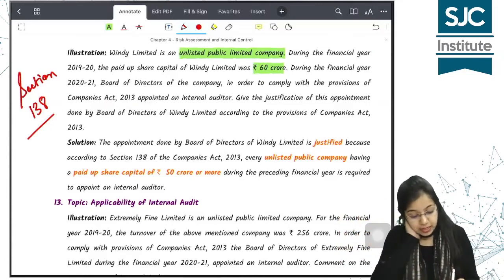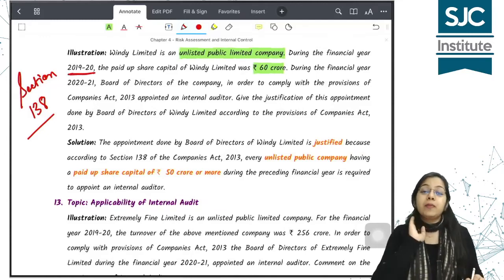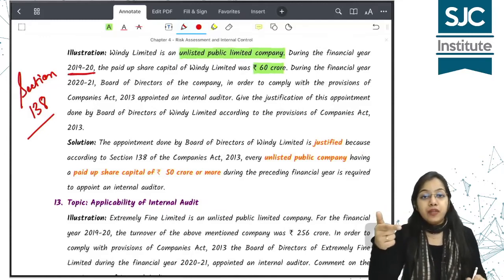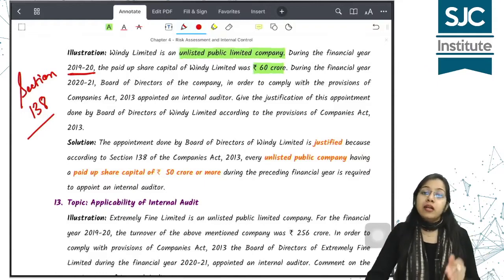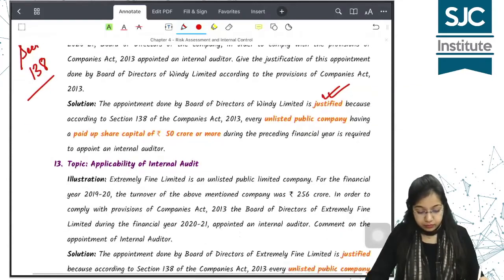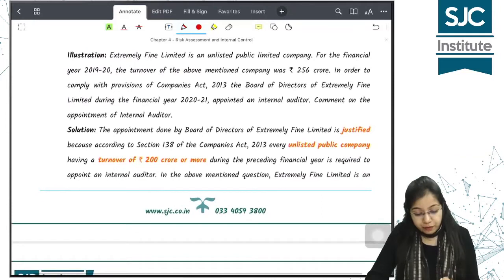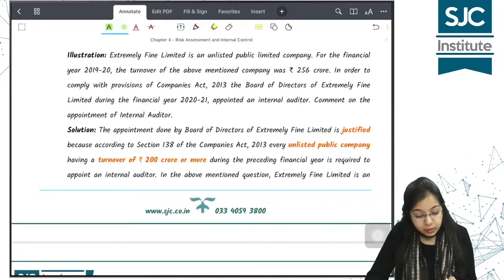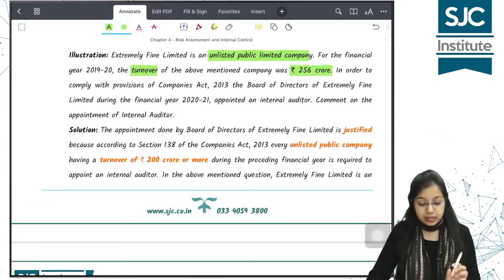तो इस केस में 60 करोड़ था, प्रीवियस ईयर का, प्रीसीडिंग ईयर का पेड अप कैपिटल वो 60 करोड़ विच इज मोर देन 50 करोड़. Hence, Board of Directors were to appoint an internal auditor and they did so. So, the action is justified. चलिए, next question देखिए. Extremely Fine Limited is an unlisted public company again. For the financial year 1920, the turnover of the above mentioned company was rupees 256 crore.